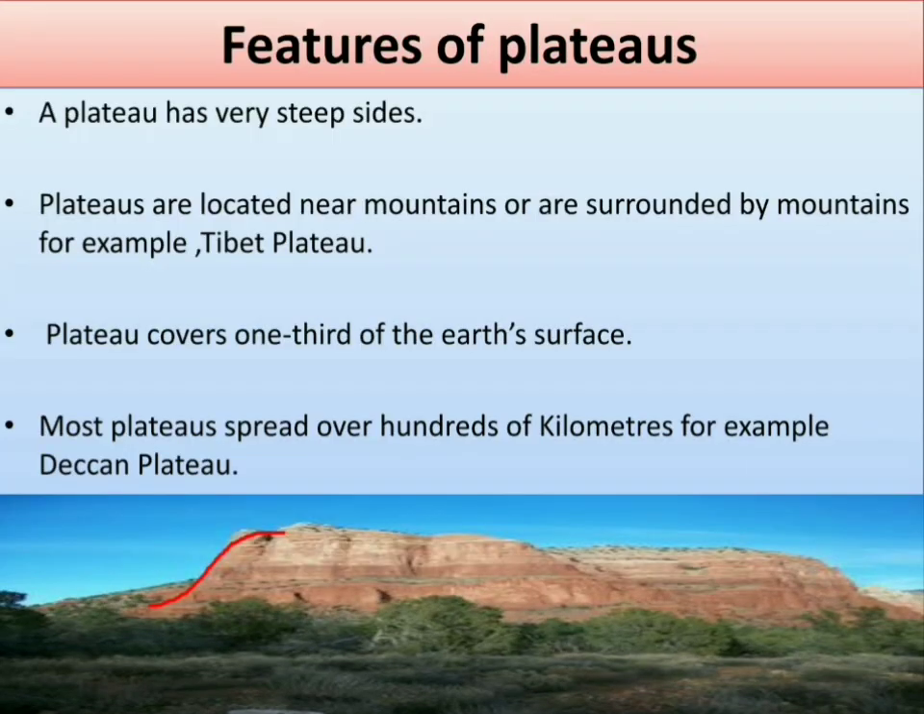Features of plateaus. A plateau has very steep sides. Look at the side marked with red color. The sides are very much steep. Not sloping but steep. Plateaus are located near mountains or are surrounded by mountains. Example, Tibet Plateau. Most of the plateaus are located either in the mountains or are surrounded by the mountains. Like Tibet Plateau, which is the highest plateau of the world. It is also known as the roof of the world.